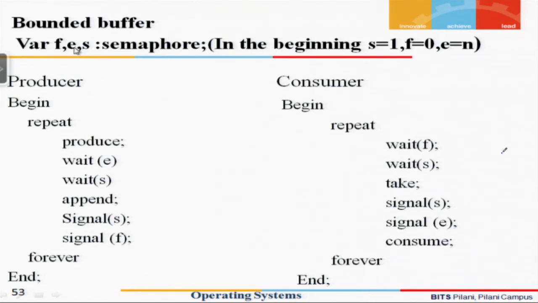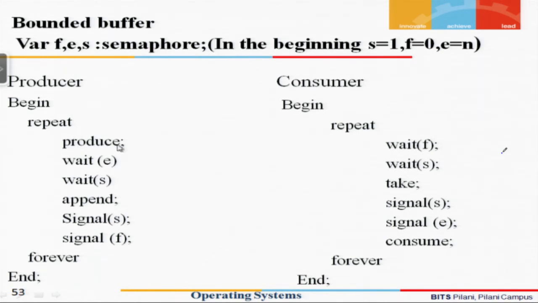So if the buffer is empty, E is the semaphore variable which is used by the producer to check if the empty space is there, and F is the semaphore variable which can be considered similar to full. So the consumer process checks if the buffer is full, then it tries to consume. Let us look at how the solution is going to look like.